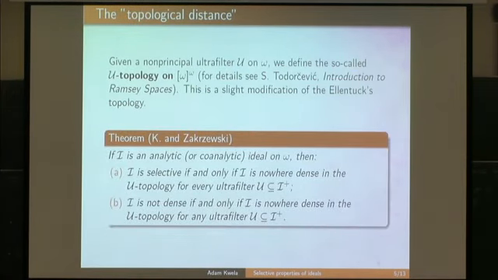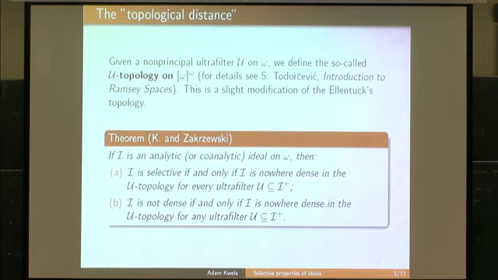Okay, and our second theorem, again, we assume that an ideal is analytic or coanalytic, and then it is selective if and only if it is nowhere dense in the ultrafilter topology for every ultrafilter contained in the co-ideal, and an ideal is not dense if and only if it is nowhere dense in the ultrafilter topology for any ultrafilter. So again, in part B, there is only one ultrafilter, and in part A, all ultrafilters contained in the co-ideal. So again, selectivity is a much stronger property than non-density.